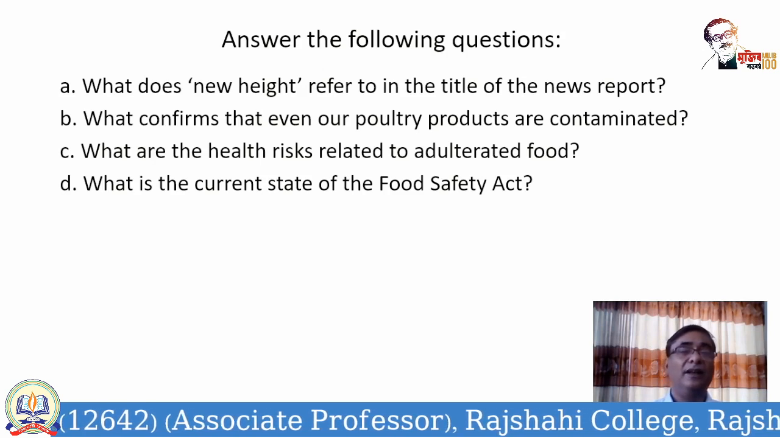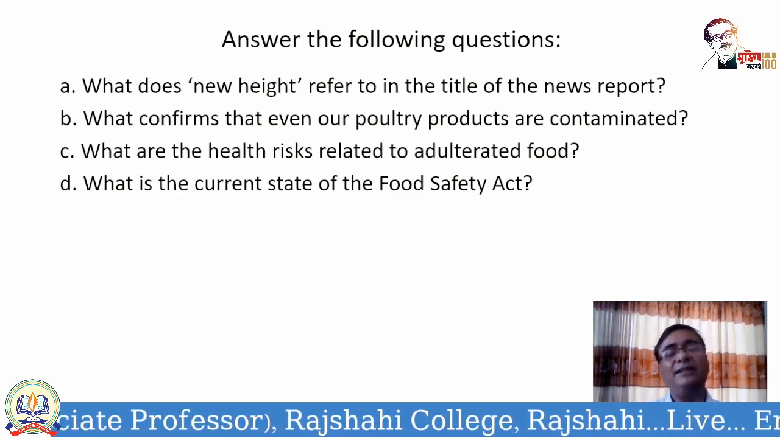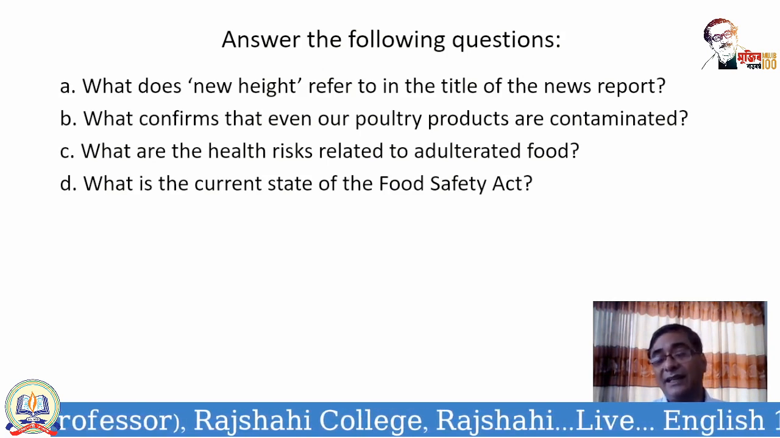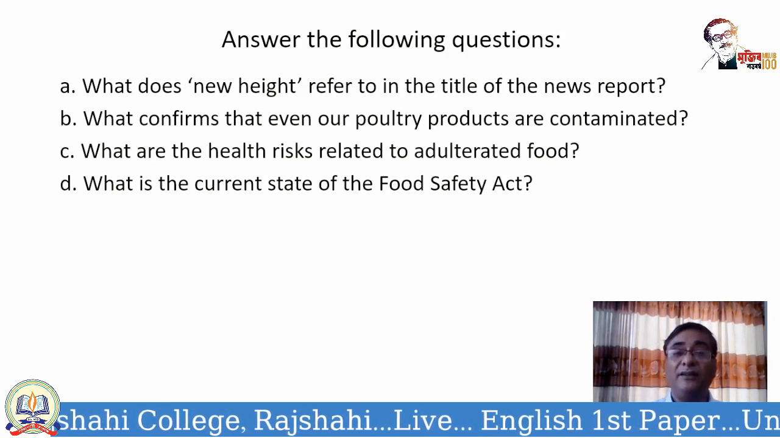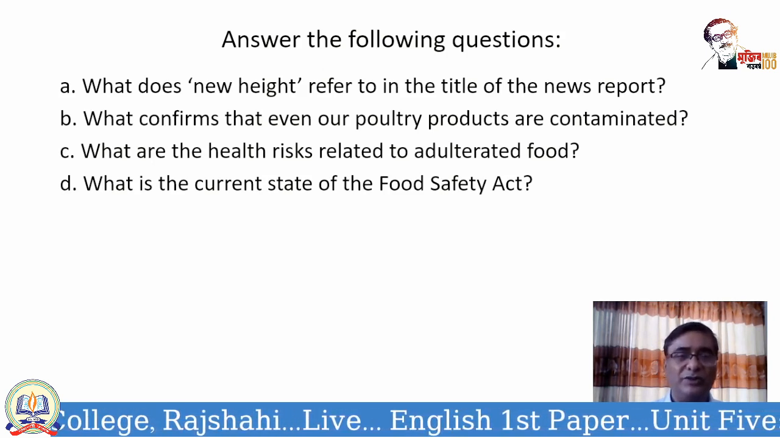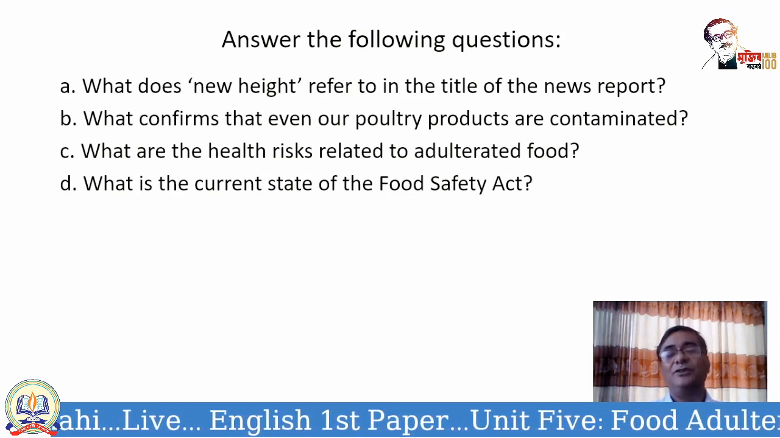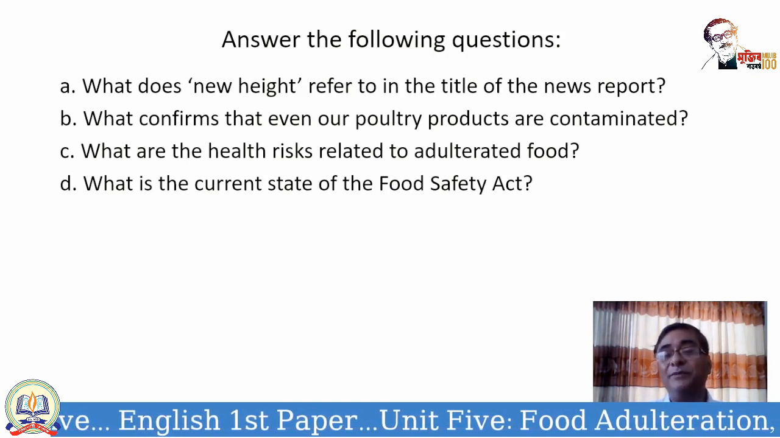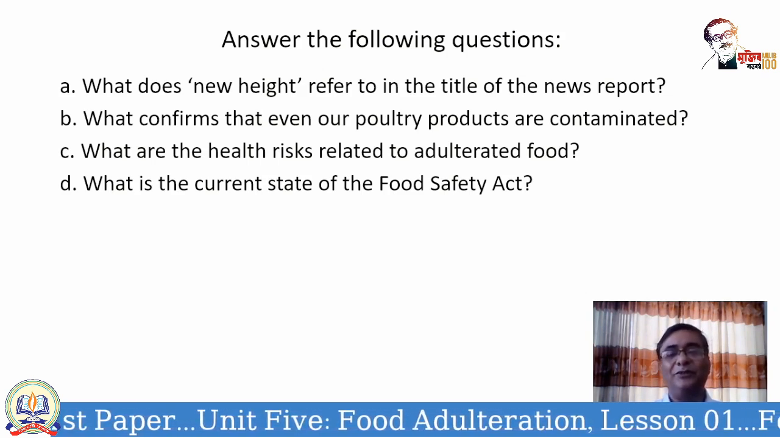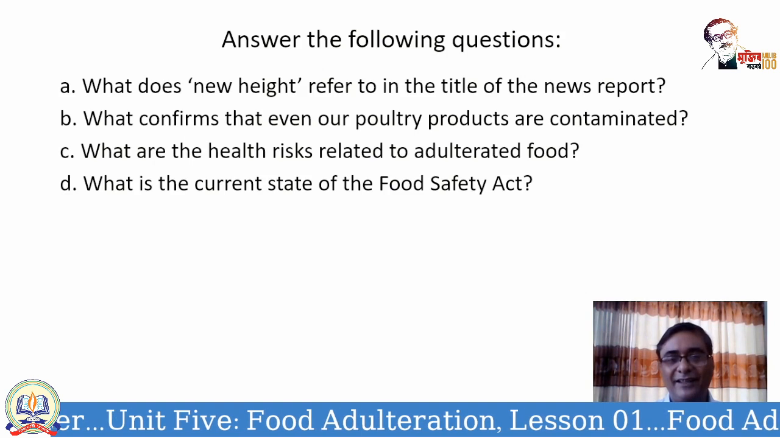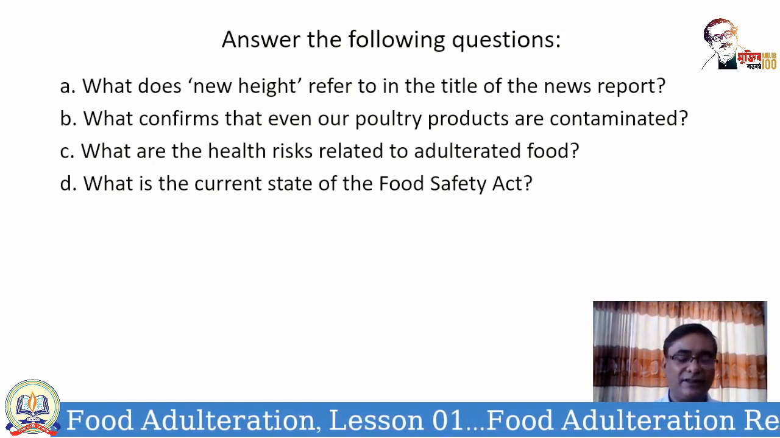contamination. What are the health risks related to adulterated foods? We have already discussed that it can lead to different types of fatal diseases like cancer, kidney failure, heart attack, and there are other issues as well. What is the current state of the Food Safety Act? There is the Food Safety Act, but rules have not yet been formulated, and that's why we cannot implement the act. So these are the kind of questions which are important for this passage.